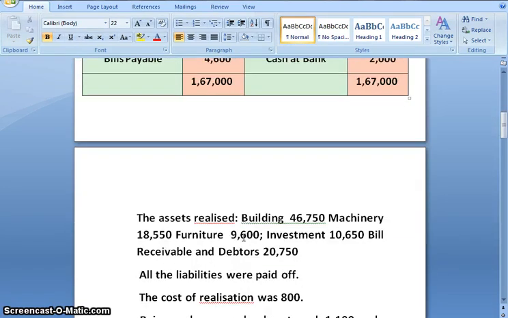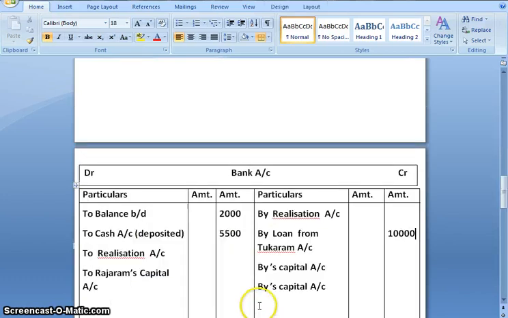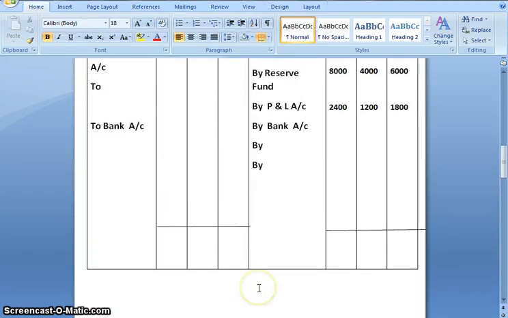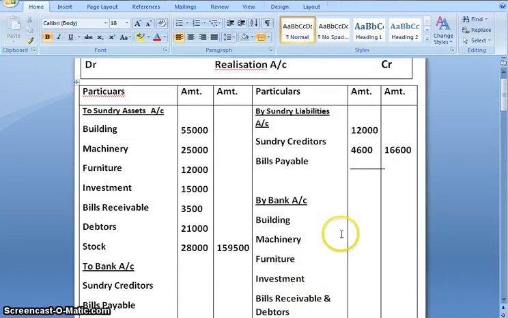Now let's come to the additional information. The assets realized, meaning assets were sold, and this is the amount which we have realized: building, machinery, furniture, investment, bills receivable and debtors. So let's make a note of that in the realization account. And the journal entry would be bank account debited to realization account.